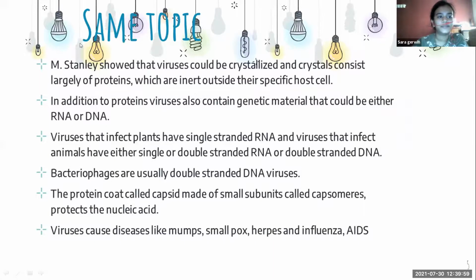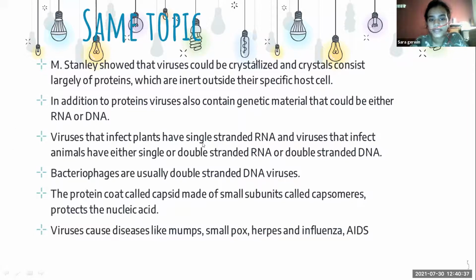Same topic. W. M. Stanley showed that the virus could be crystallized, and the crystals consist largely of proteins, which are inert outside their specific host cell. He proved that they can be crystallized, and the crystal consists of large proteins. In addition to proteins, viruses also contain genetic material, which could be either RNA or DNA. And why there is an 'or' between RNA and DNA, I'll explain.